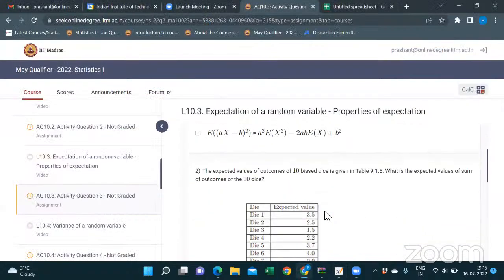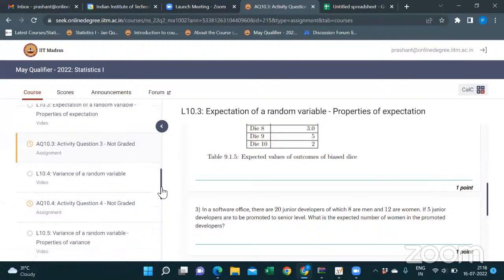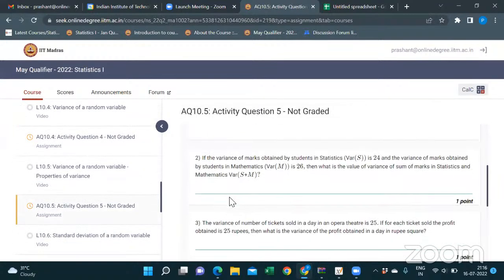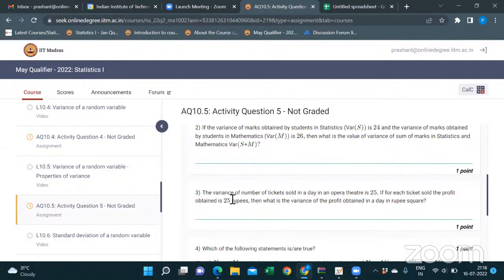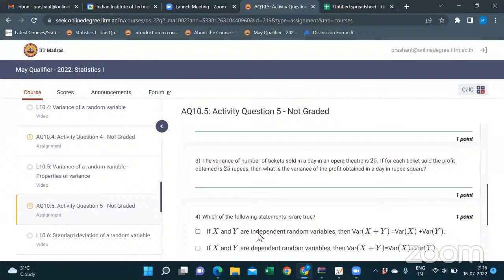But sir, one more doubt, sir. It's also 10.5, question number 3, sir. Okay, it's Deepa, right? Yes, sir. Question number 3. I have seen this question a lot of times on the discussion forum. What was your approach? No, sir. Actually, I didn't try this, sir. I couldn't get the question properly, so that's why.